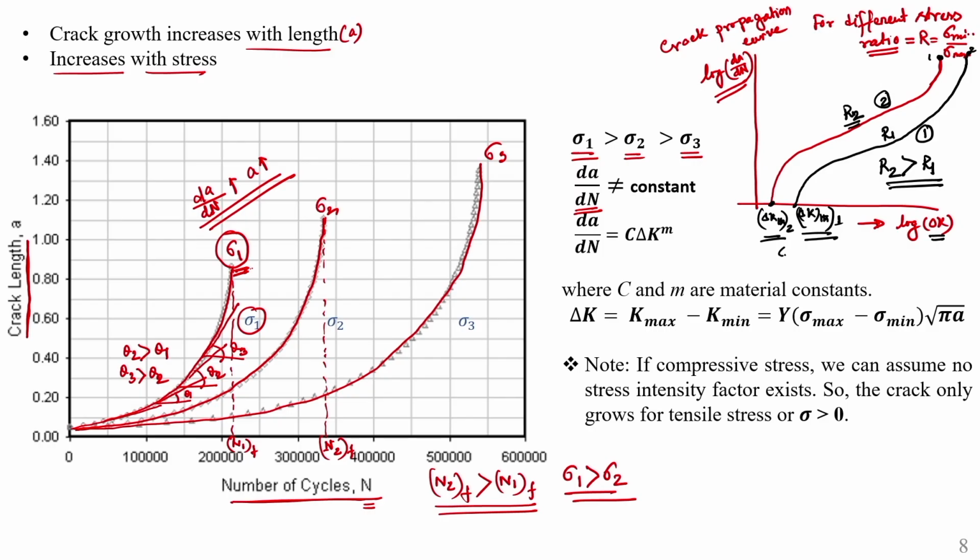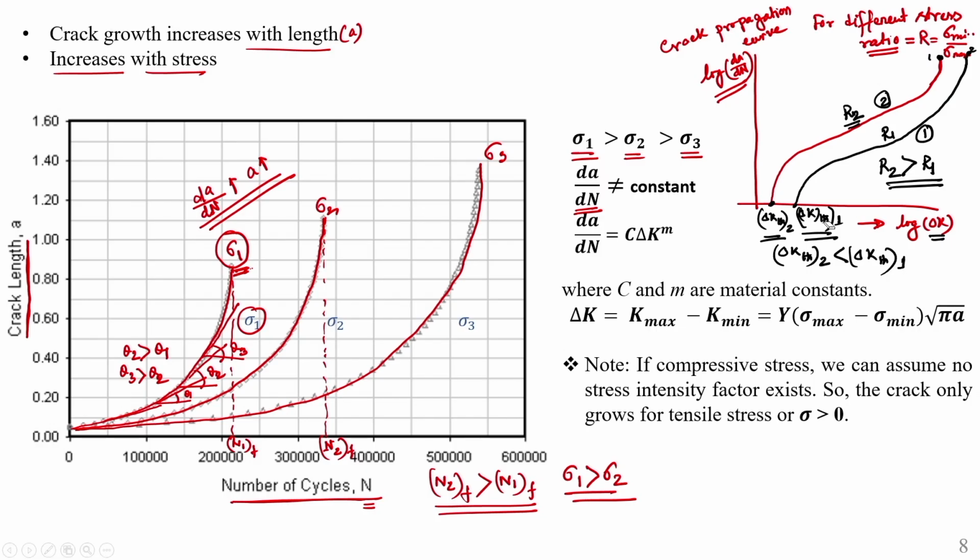That means here delta K th is actually the threshold value. I have already discussed in detail about this threshold value of stress intensity factor range. This also you should keep in mind.